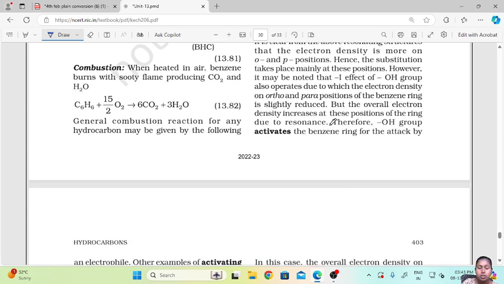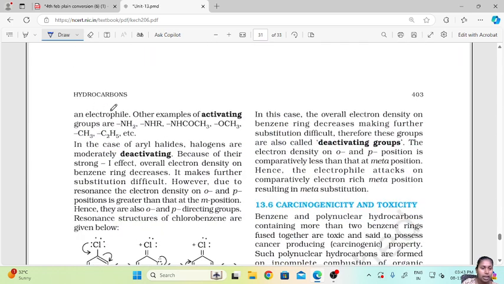Therefore, the OH group activates the benzene ring for attack by an electrophile. Other examples of activating groups are NH2 and NHR. These are the other ortho-para directing groups.